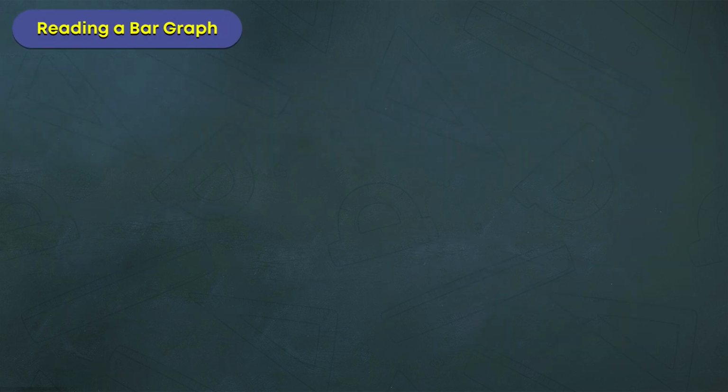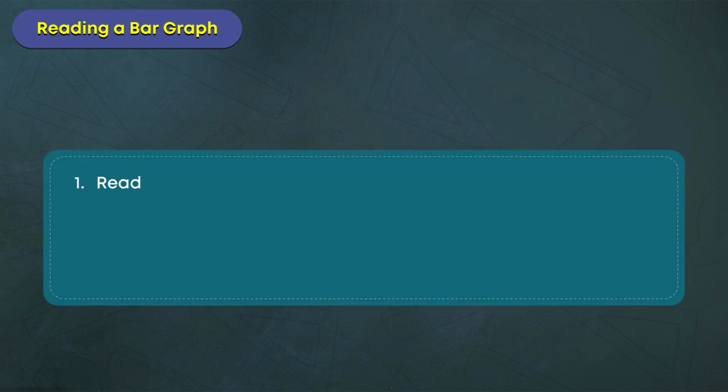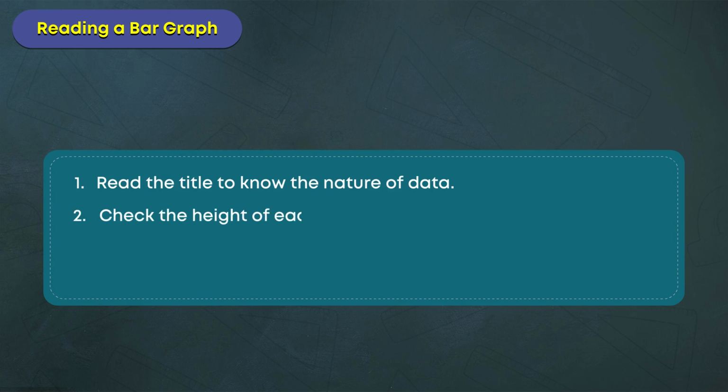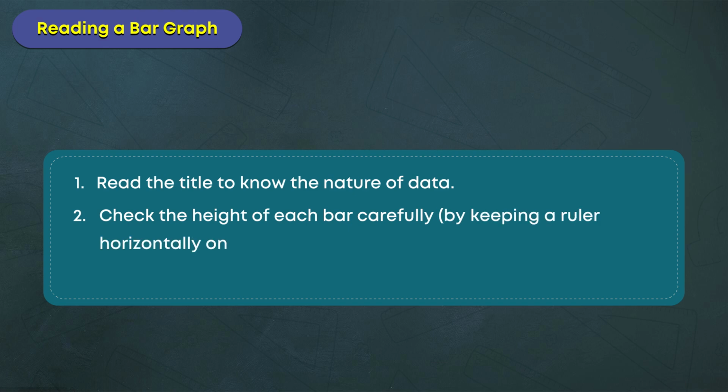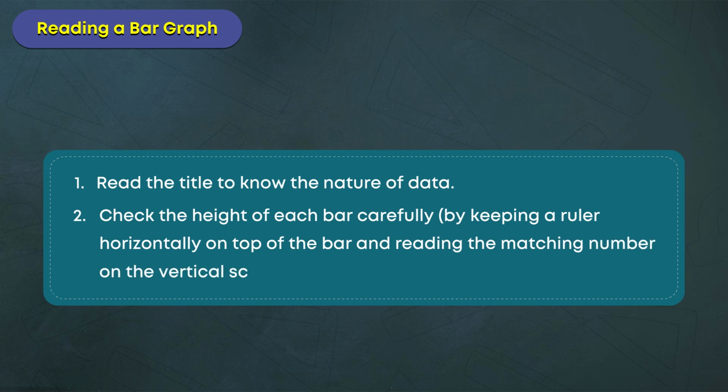Reading a bar graph. 1. Read the title to know the nature of data. 2. Check the height of each bar carefully, by keeping a ruler horizontally on top of the bar and reading the matching number on the vertical scale.